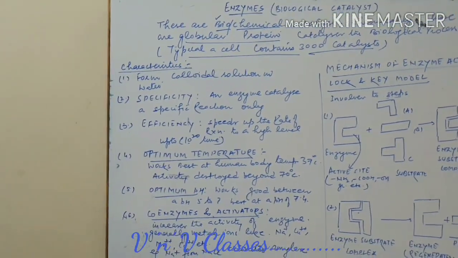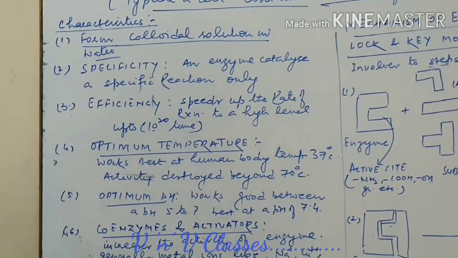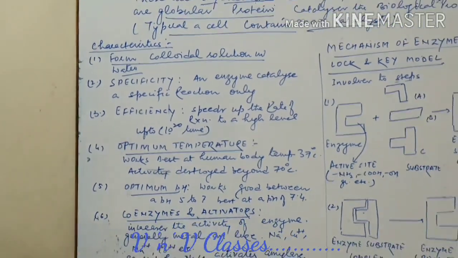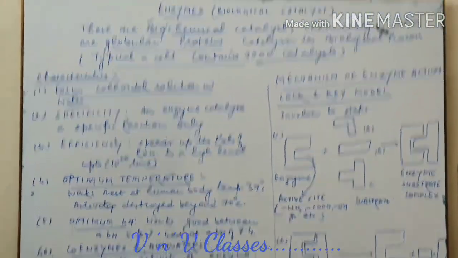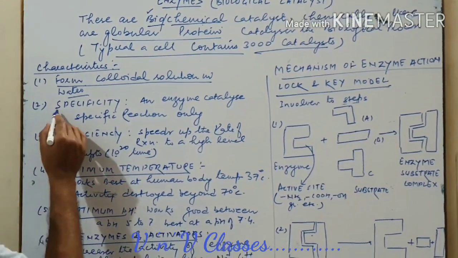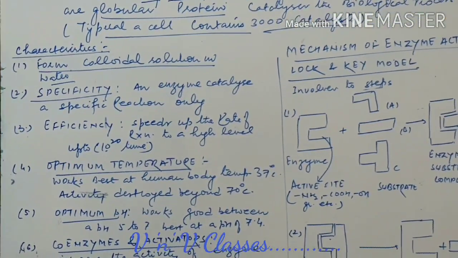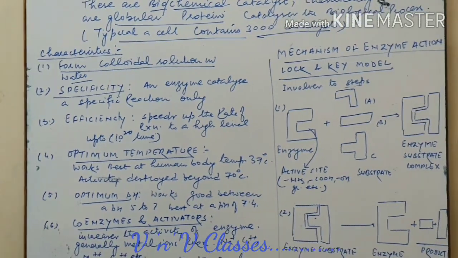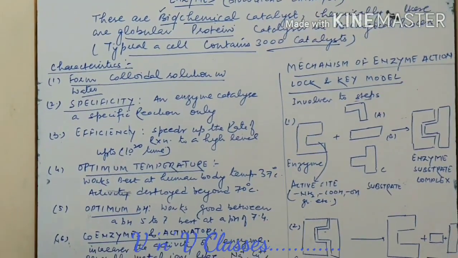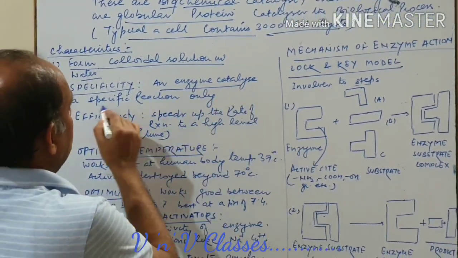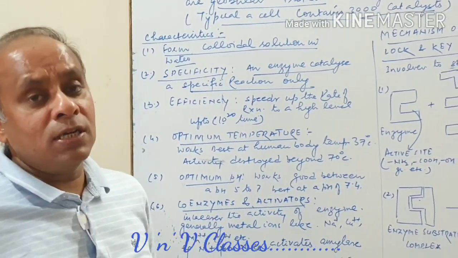The very first point, as I just told you, I am repeating, is that they form colloidal solutions in water. Because these are globular proteins, when you add them in water, you will get a colloidal solution. Next, they are highly specific in nature. Catalysts are also highly specific in nature, and enzymes are also highly specific. It means a particular enzyme can catalyze a particular biological reaction only.